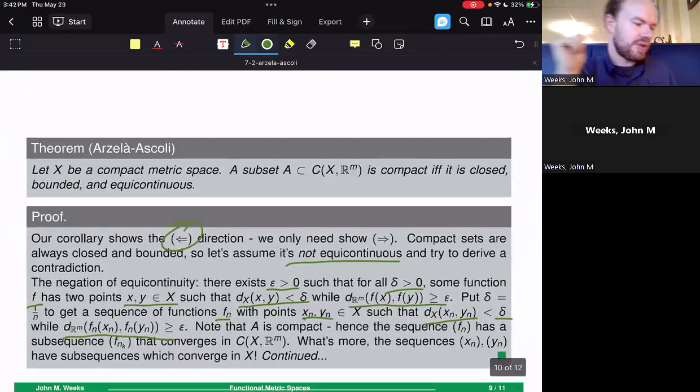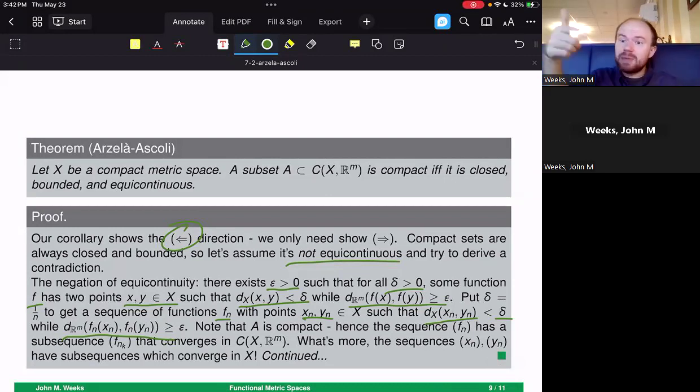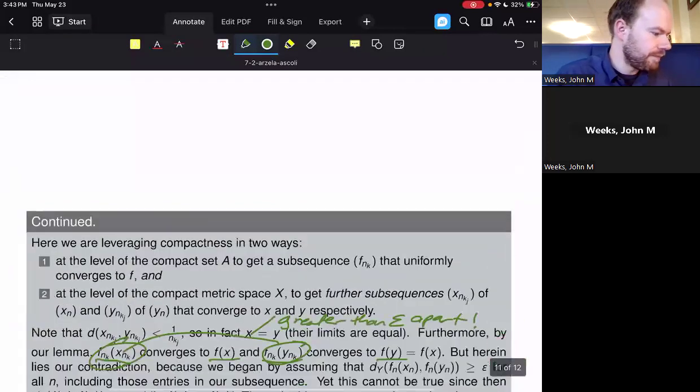So this is our characterization. It says that if we want to show that a subset of the continuous functions is compact, we don't actually need to go through a diagonalization argument every time like we did with the contractions a week ago. Instead, what we can do is just say, okay, is it a closed set? Check. Is it a bounded set? Check. Is it an equicontinuous set? Check. If it is, it's compact. If any one of those three things fails, it's not compact. And that's all that we need to do to characterize compactness here for these continuous functions on compact sets due to the Arzela-Ascoli theorem.